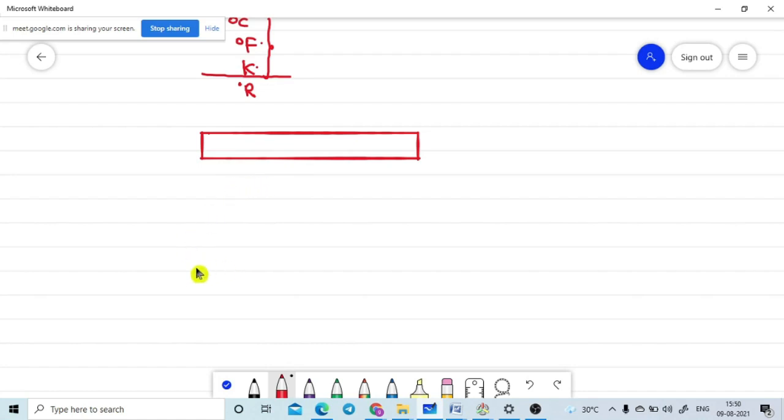For temperature, all the systems take 2 reference points.